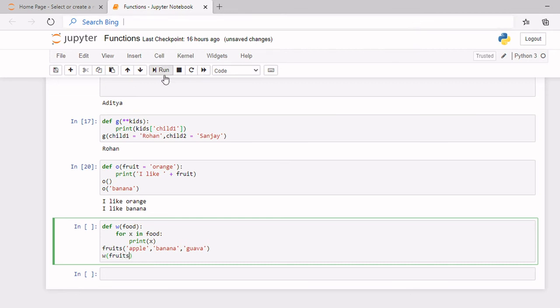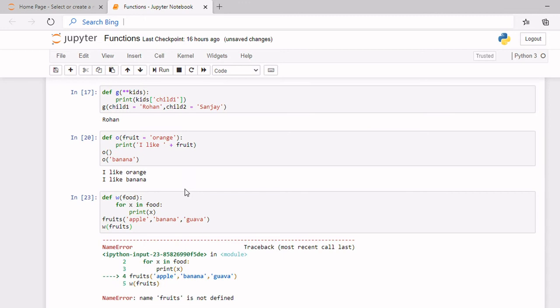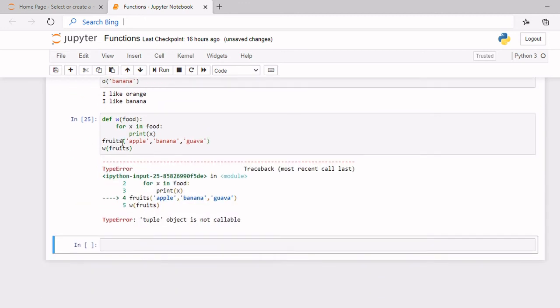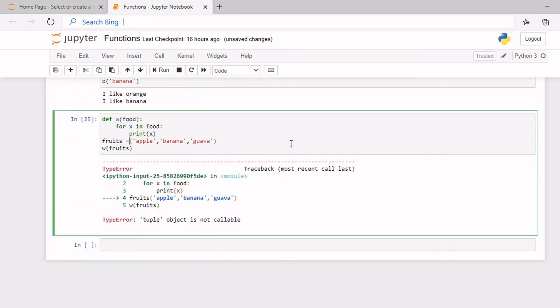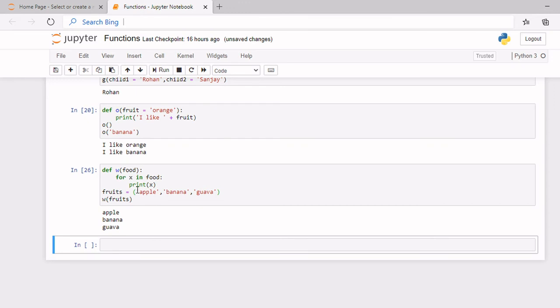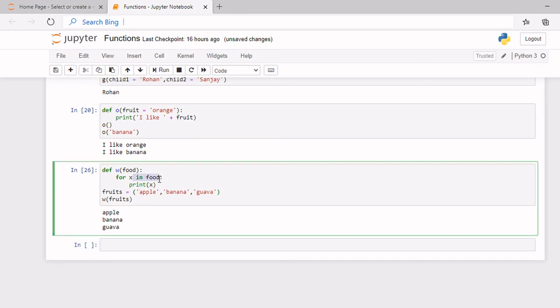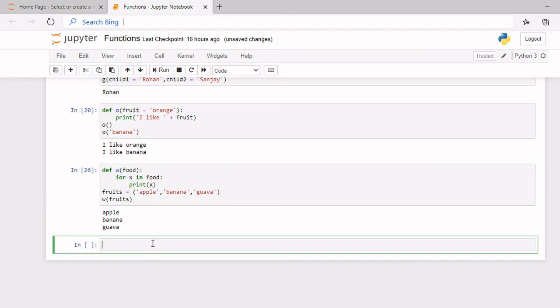Now when I run it, you can see an error has come because I forgot to put the equal sign. That is, I didn't create the list. So now when I run it, you can see all the elements in the list get printed. That's apple, banana, and guava. Because for every element in the argument food, print the element, print x. Okay, so here the argument is fruits. So that's a list, and it gets printed.